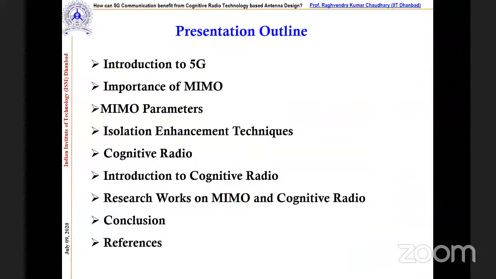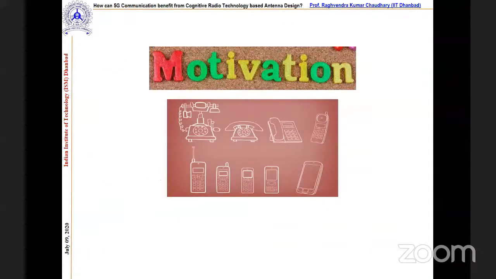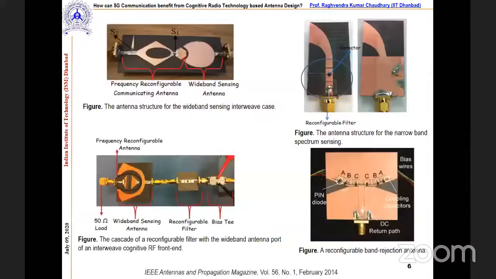Before doing anything, we should have in mind what the motivation is, why we want to do these things. In some of the pictures, you can see different antennas. In the top figure, this is the wideband sensing antenna, and here is a wideband sensing antenna with a reconfigurable filter plus bias T. Here this is a narrowband spectrum sensing antenna, and lastly this is a reconfigurable band rejection antenna.